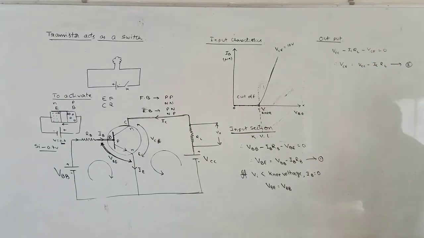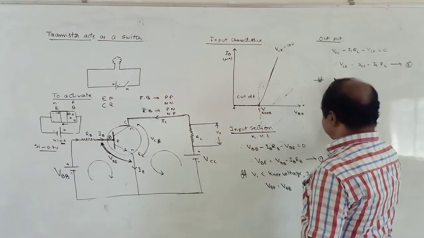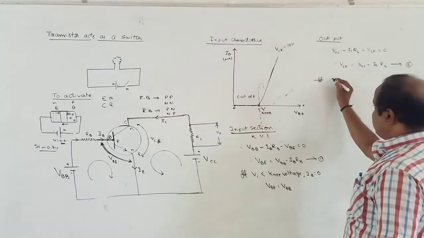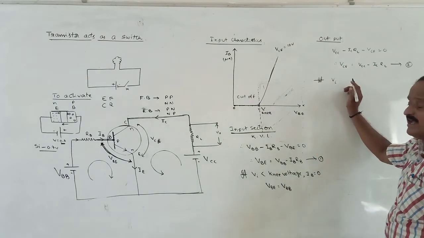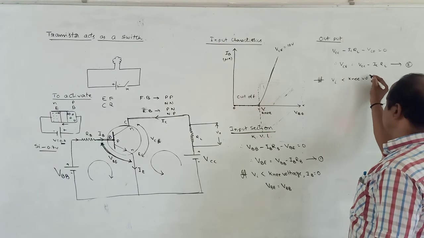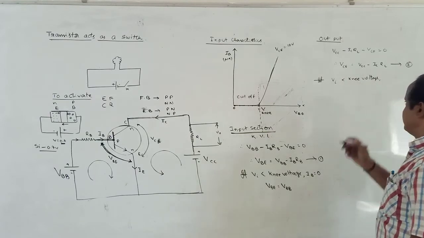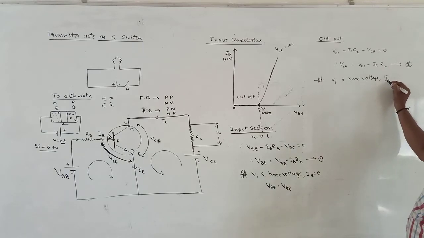Right? Now observe. Suppose here the input potential difference Vi is less than the knee voltage. What is the value of IB? IB becomes 0.